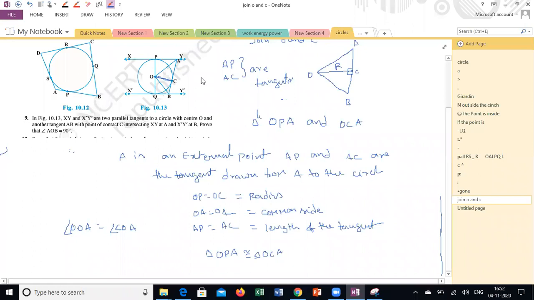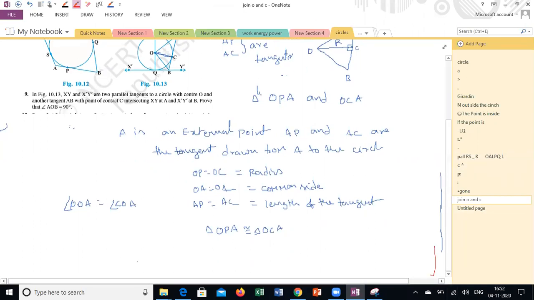Same as, I'm writing with red ink, then the remaining part. Same as if I'm taking QOB, same way I can prove QOB and BOC. Yes, sir.